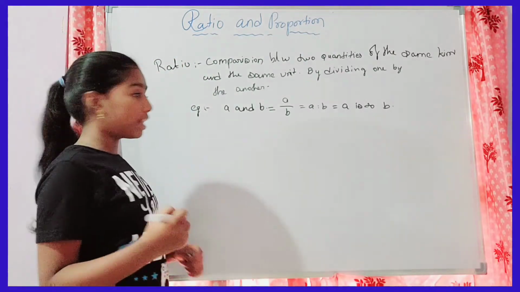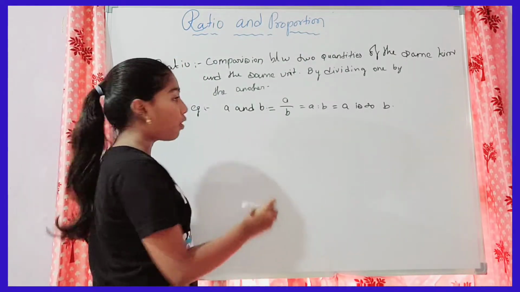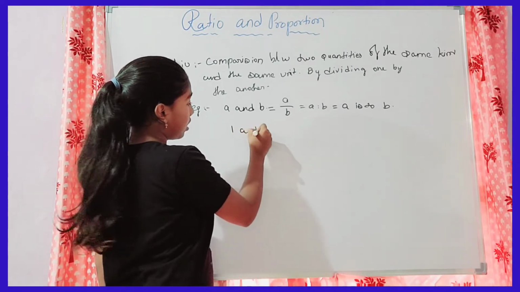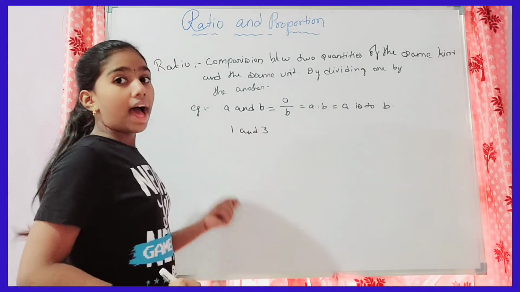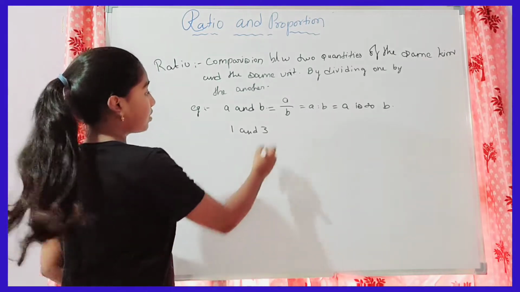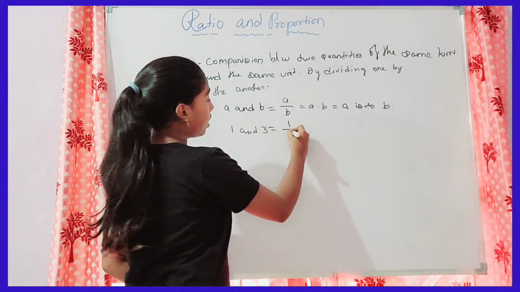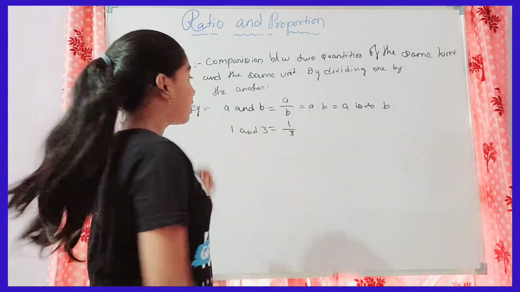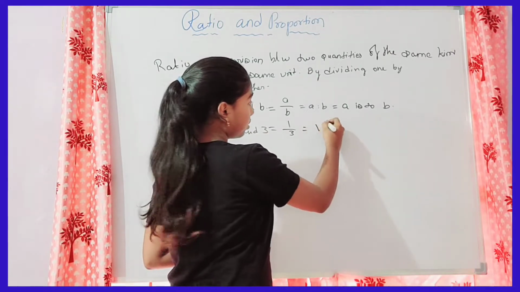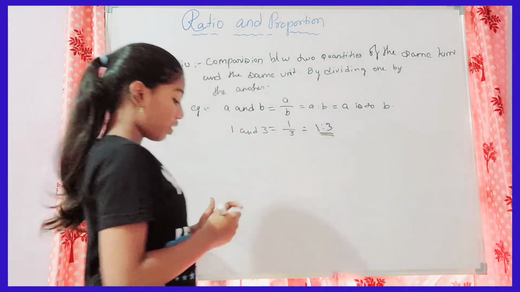If I take another example, say I want the ratio of 1 and 3. Then I first have to write them as a fraction, that is 1 by 3. Then 1 is to 3, like this. Okay.